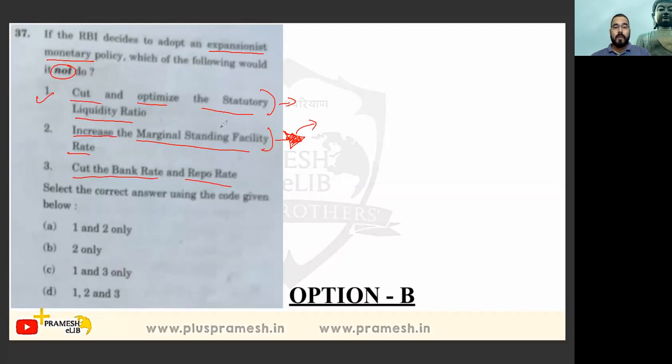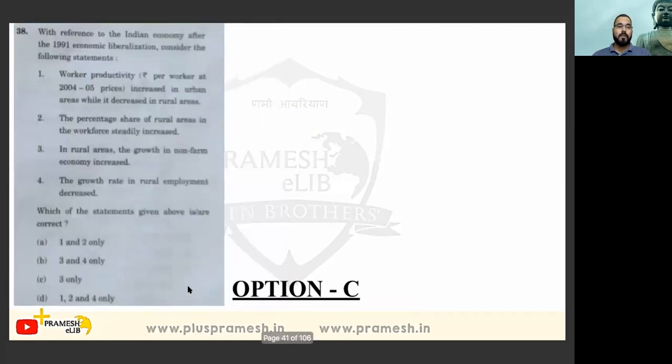So option 2 will be wrong. And cut the bank rate and repo rate, it's right. But what has been asked, which is not expansionist monetary policy? So option 2 is not the expansionist monetary policy. So here option B will take place. C, not has been given. It is a catch. I have talked to many students, they have done it wrong in this way. So we are supposed to be careful in reading the question. Careful reading is very important in UPSC.